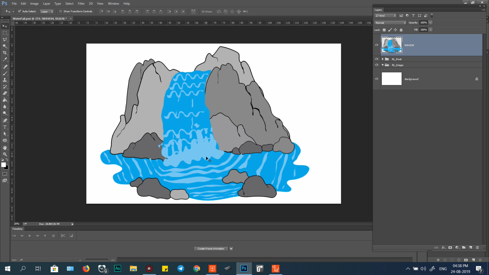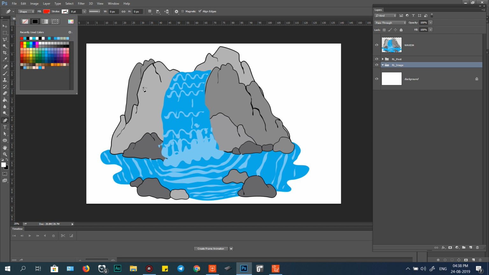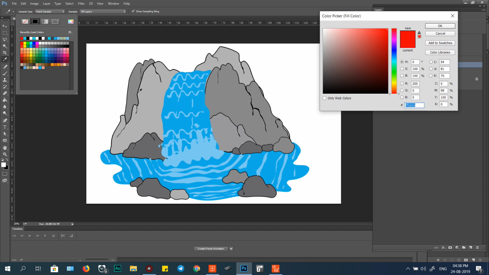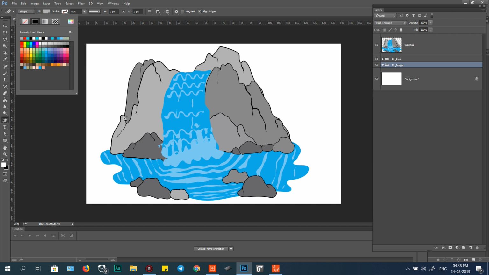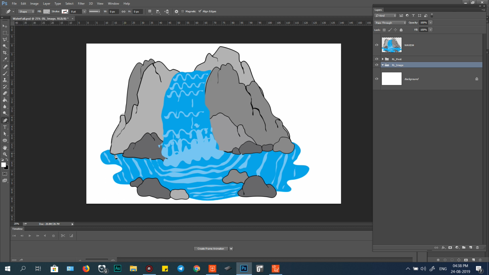Now I use the pen tool to draw. Just click P, for the pen tool. Like that, and click this image and use the color that you would like to draw. The first, I use this color. Okay, and draw rock like this. Any style that you like to draw rock. Okay, like that.